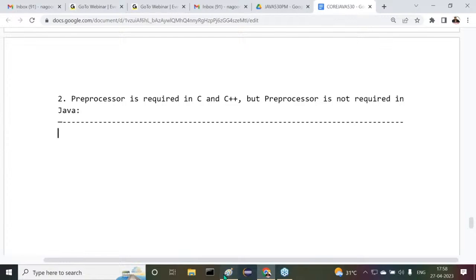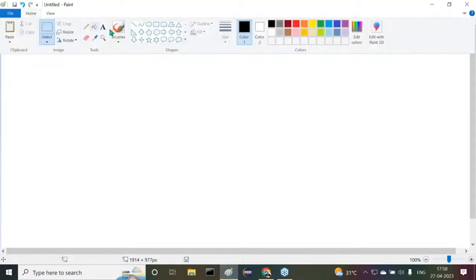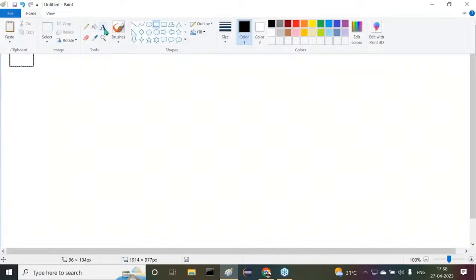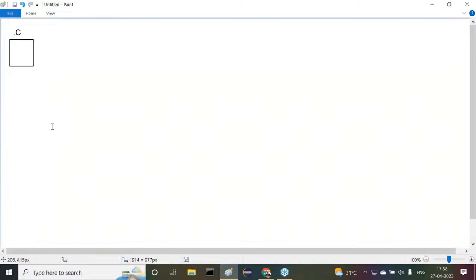Observe carefully. I want to give one diagram here. For example, I'm going to write a program. Now we can understand this as a C program, dot C. This is a C program, dot C. Observe carefully.